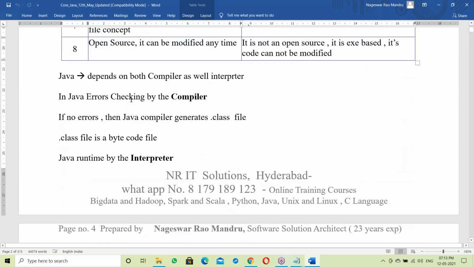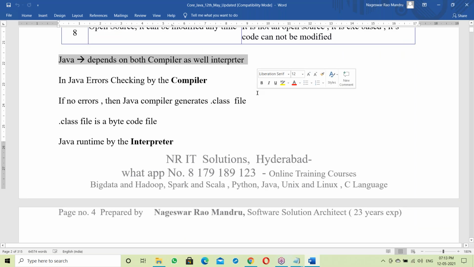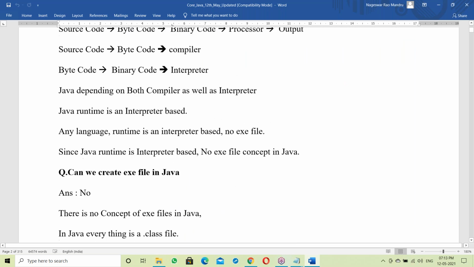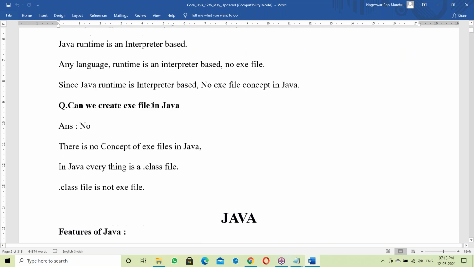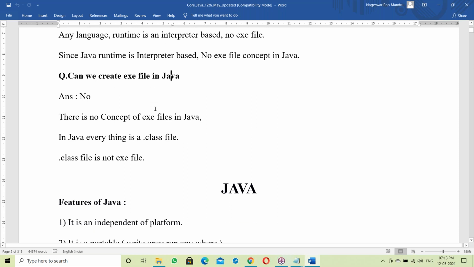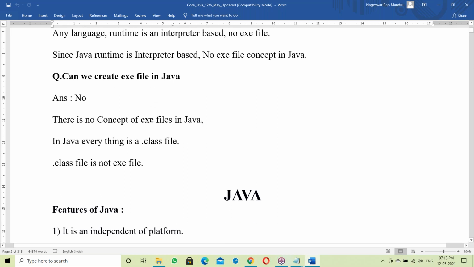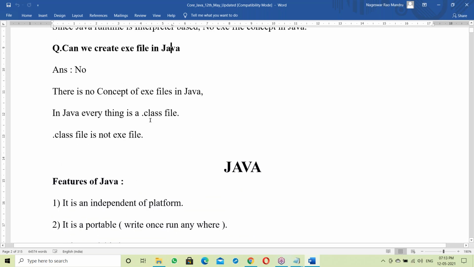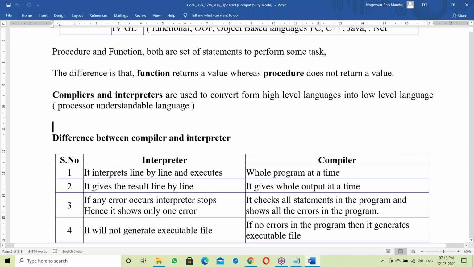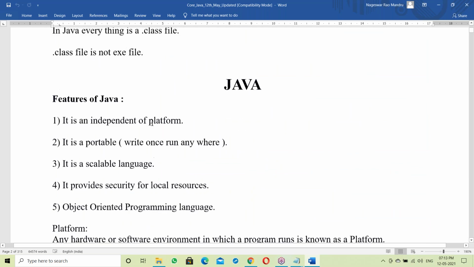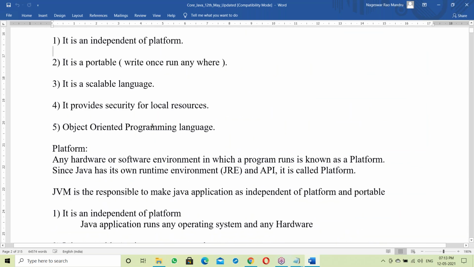Next, what is Java? Java depends on both compiler and interpreter. We'll discuss these concepts, like source code to byte code to binary code. Can we create an exe file in Java? Once you understand these concepts, it is easy to understand Java features. So next we'll go to Java features.